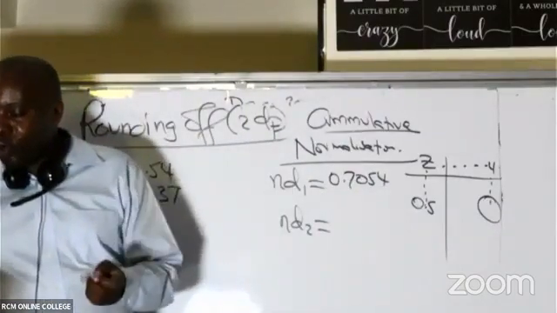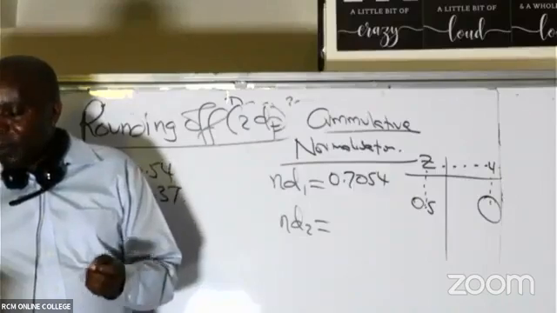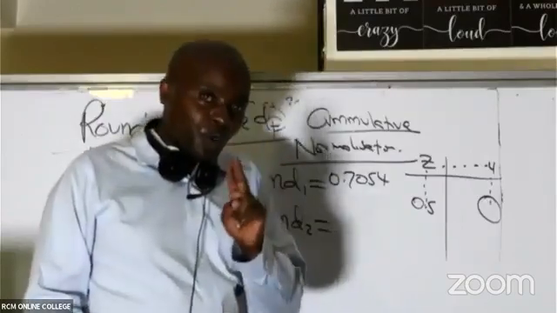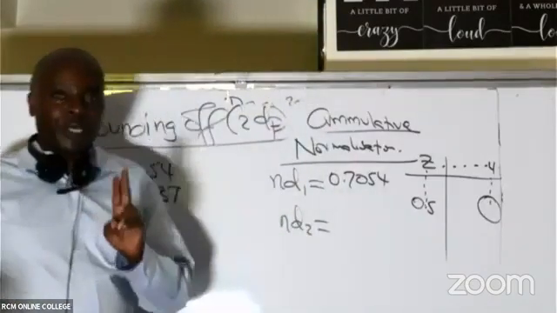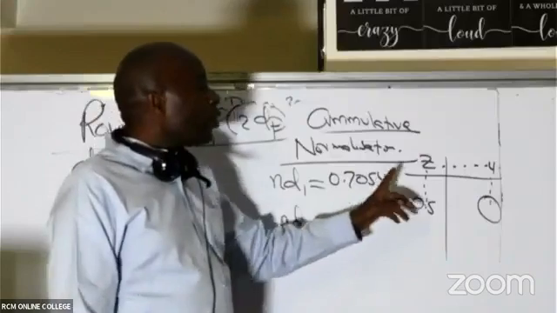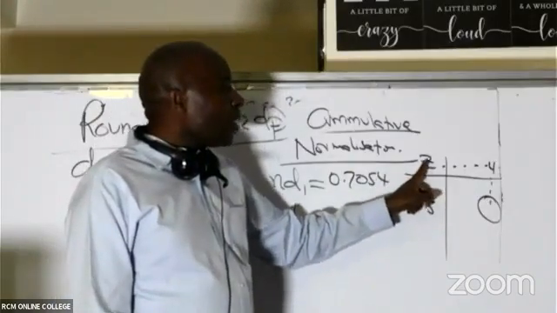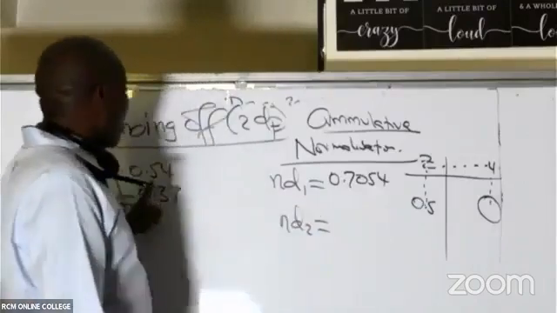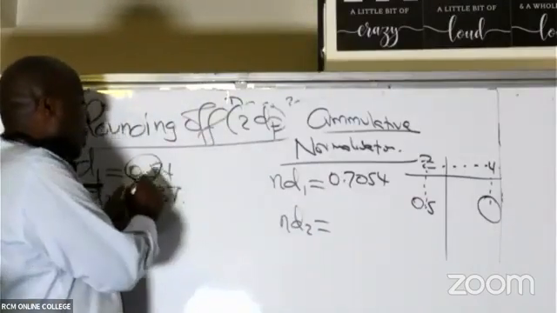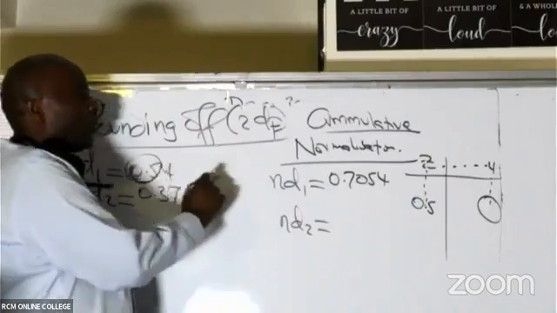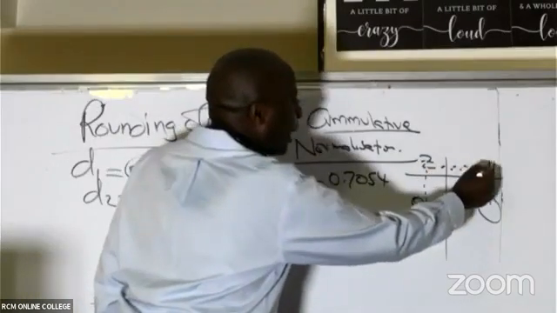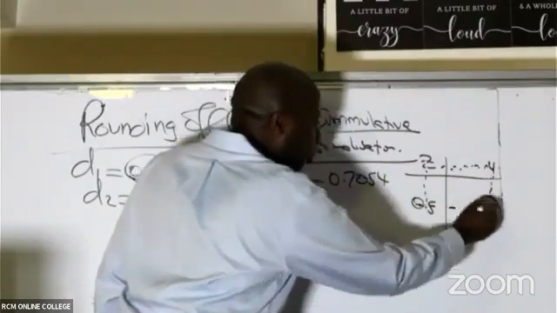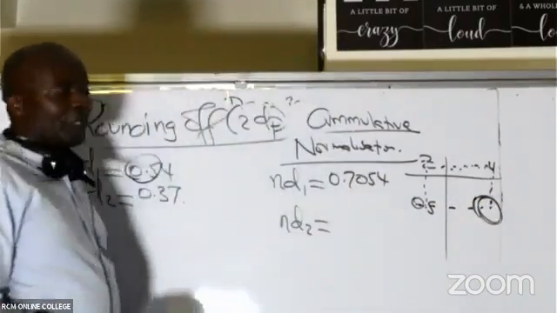So you must know how to work with both tables because you do not know which table they are going to give you. So if it's cumulative, you go to the Z column. In the Z column, you'll be able to see 0.5, the first digit after the decimal. And then for the second decimal place, I'll go from 0 all the way up to 4, and then I'll connect these two figures and read the entry that is there.